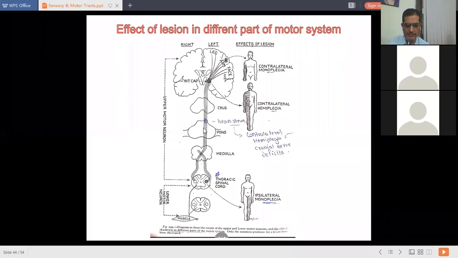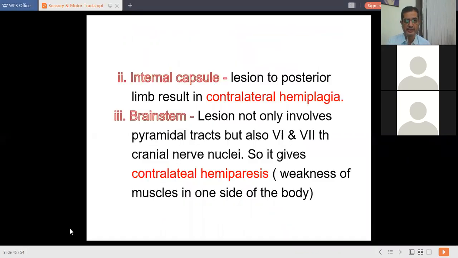If you come still lower, with a lower motor neuron lesion, you will again get monoplegia, because only those fibers supply that particular limb. So if fibers are supplying the lower extremities, you will get monoplegia of the lower extremities, but it will be ipsilateral. Ipsilateral means on the same side, because this lesion is after the pyramidal decussation. That is the basic understanding of lesions at different levels in the motor system.